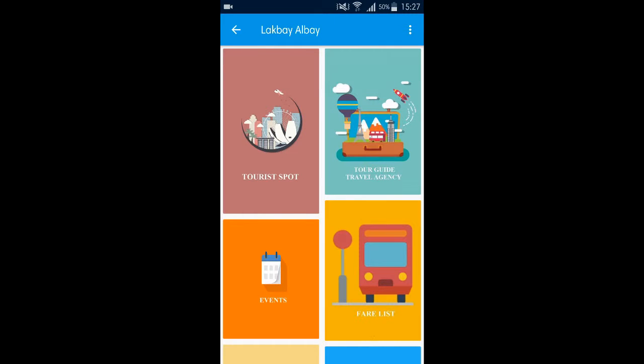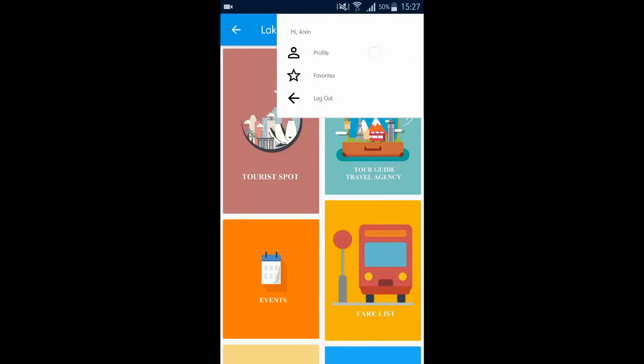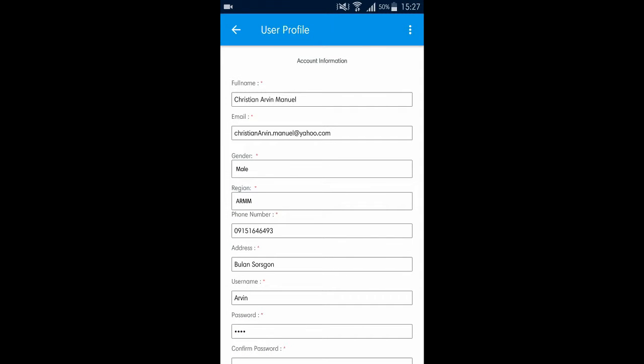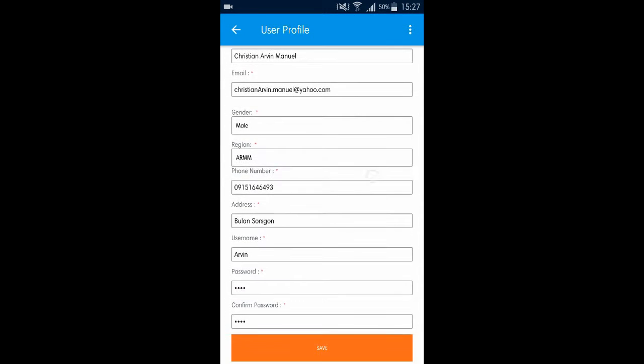Now, in order to log data or statistically record the data upon gender or region, we included in the profile the ability to change gender, as you can see. So given that Christian Arvin is a male, we'll change it to male.